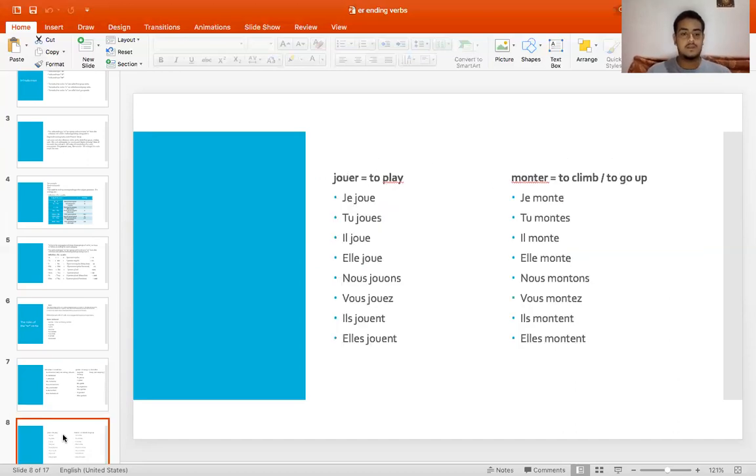So we have the verb jouer, that means to play. Je joue, tu joues, il joue, elle joue, nous jouons, vous jouez, ils jouent, and elles jouent. That means to play. Monter means to climb, to go up. So, je monte, tu montes, il monte, elle monte, nous montons, vous montez, ils montent, and elles montent.